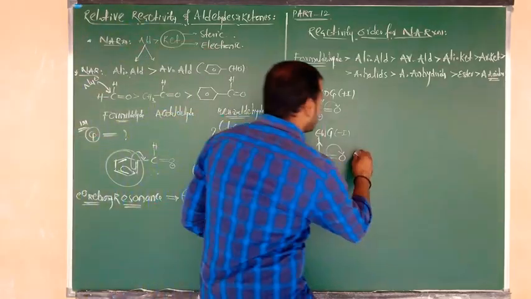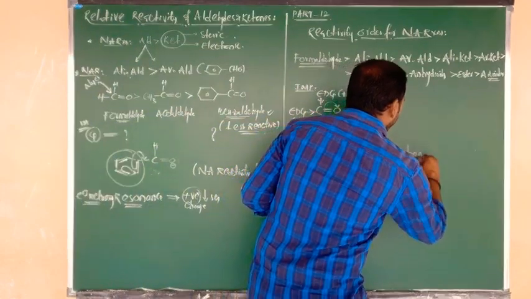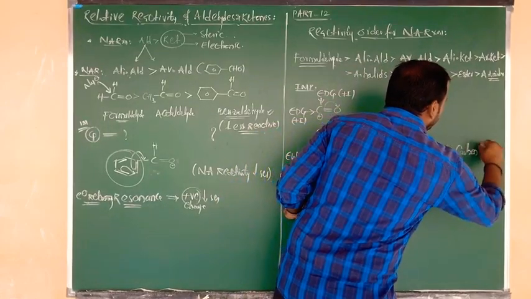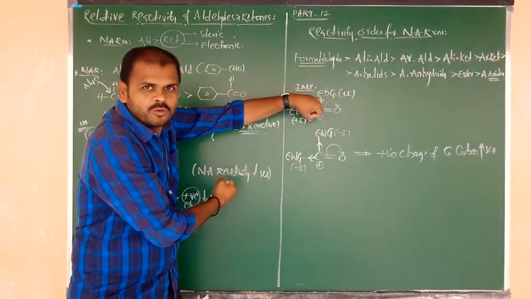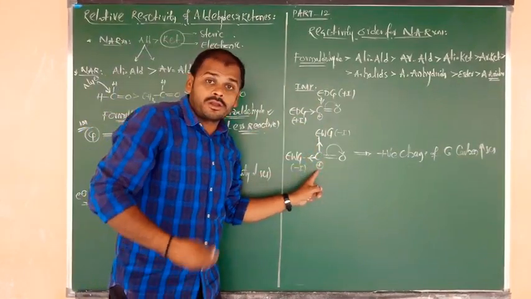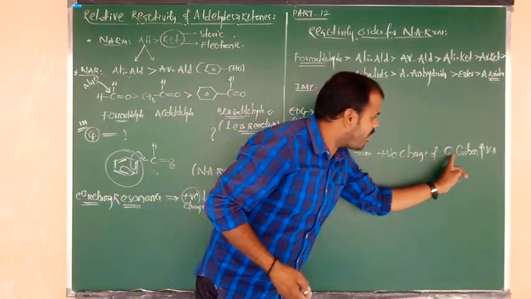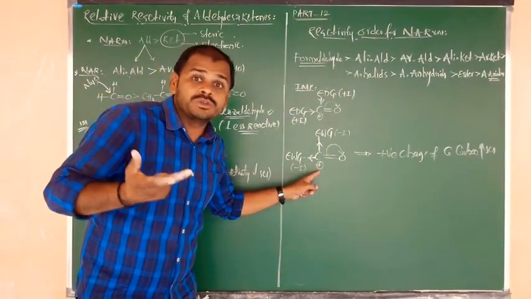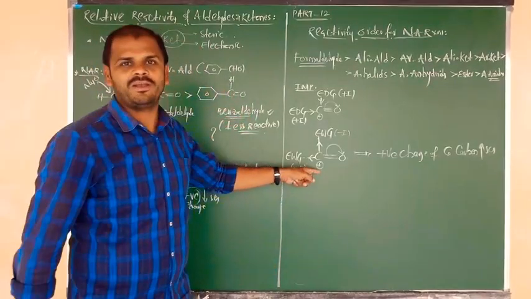So in the presence of electron withdrawing groups, the positive charge of the carbonyl carbon increases. The central carbon has a donating tendency, and donating nature means it contains more positive charge. Now the carbonyl carbon contains more positive charge, so it is easily attacked by the nucleophile.